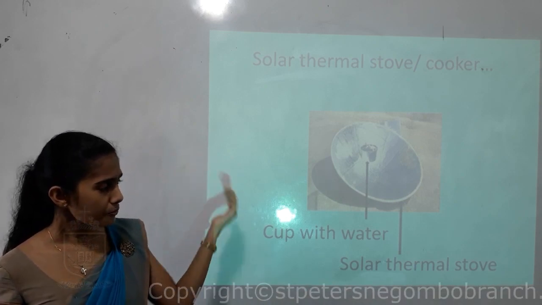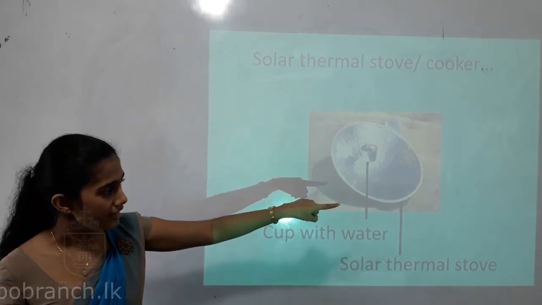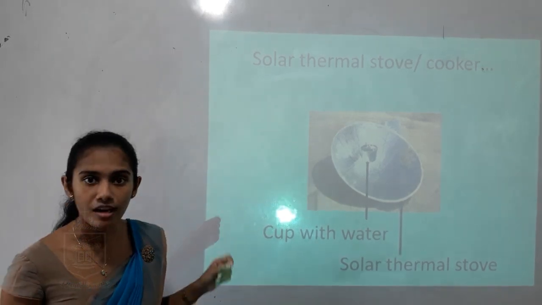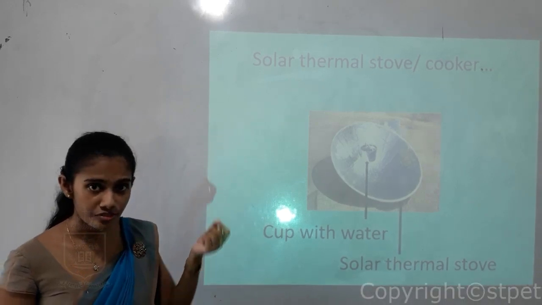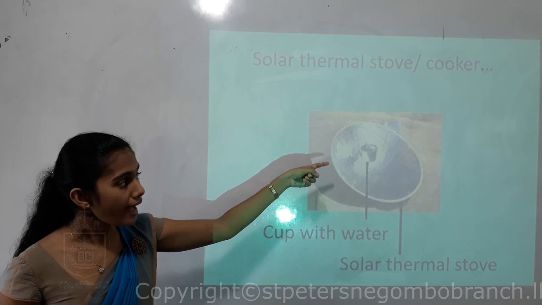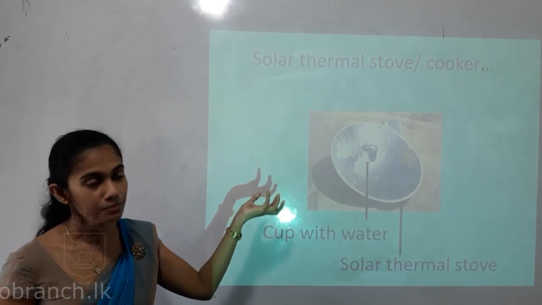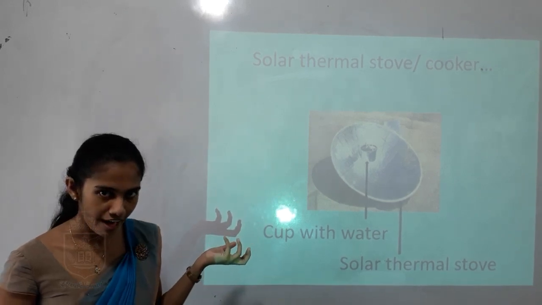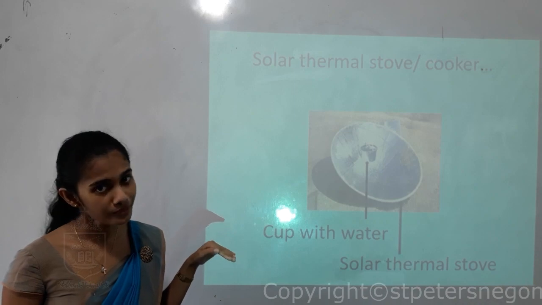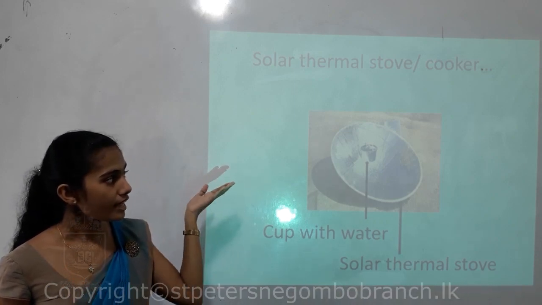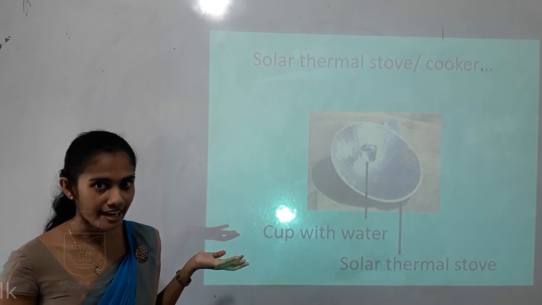So after preparing this one, you all can take a piece of wire, then you all can tie it on the two ends of the solar thermal box stove. Then children, by using a piece of thread, you can hang a yogurt cup at the right middle of the solar thermal box stove, right? Then children, you all can fill the yogurt cup with water. Then children, you all have to keep this outside in a place where it gets sunlight.